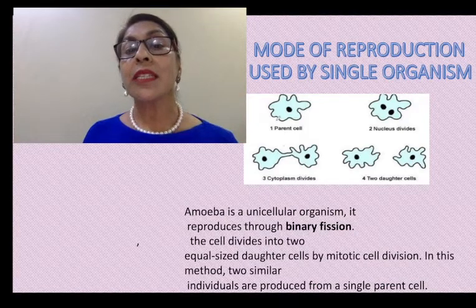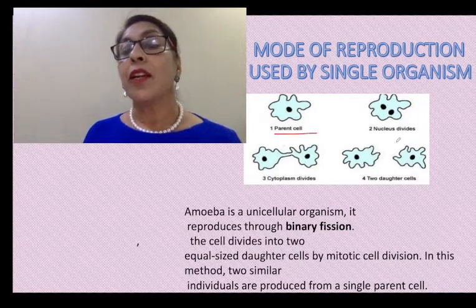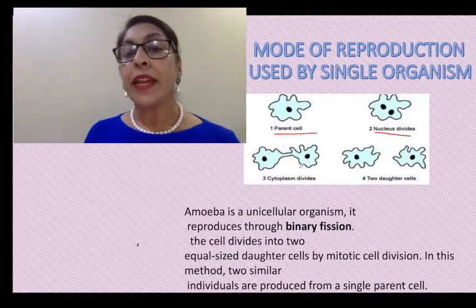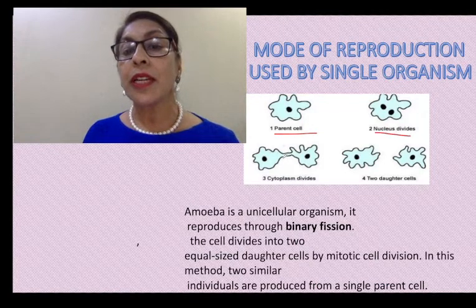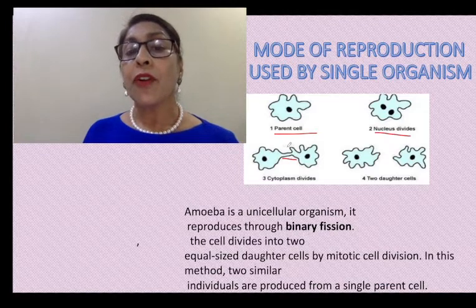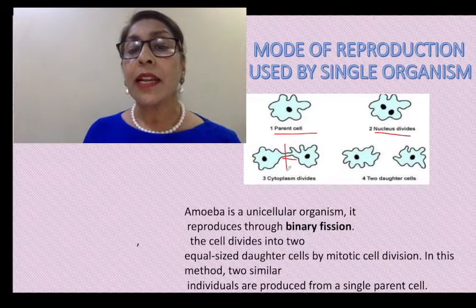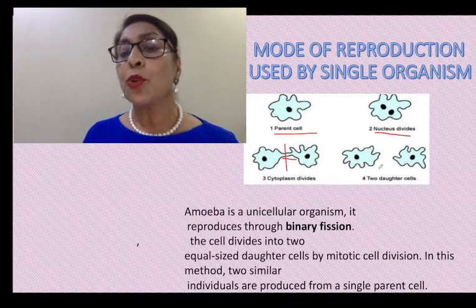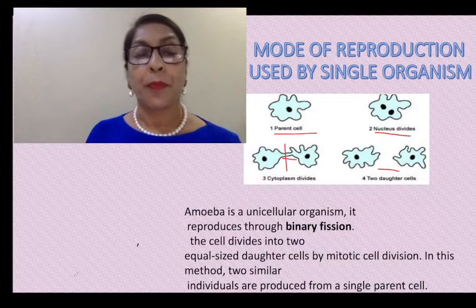Here you can see the example of amoeba: the parent cell, then the nucleus divides into two nuclei, then at the center constriction takes place. From where the constriction takes place, later on it divides into two daughter amoebae.